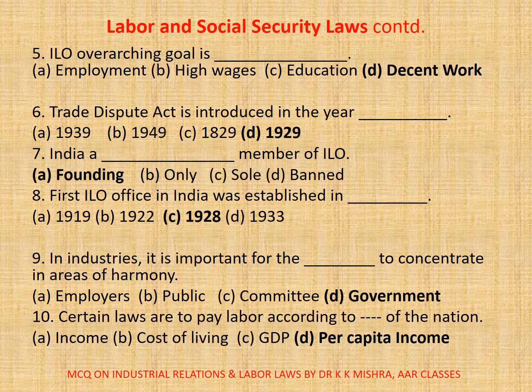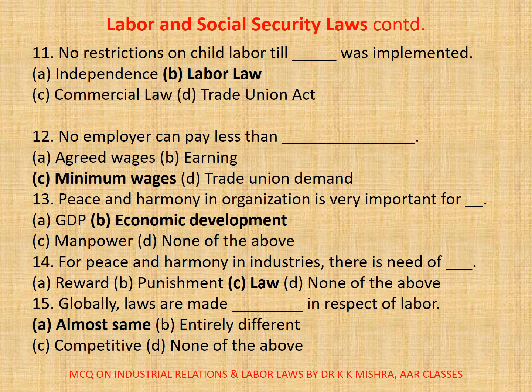Government. Question number 10. Certain laws are to pay labor according to dash of the nation. A. Income, B. Cost of living, C. GDP, D. Per capita income. Correct option is D. Per capita. 11. No restrictions on child labor till dash was implemented. A. Independence, B. Labor law, C. Commercial law, D. Trade Union Act. Correct option is B. Labor law.